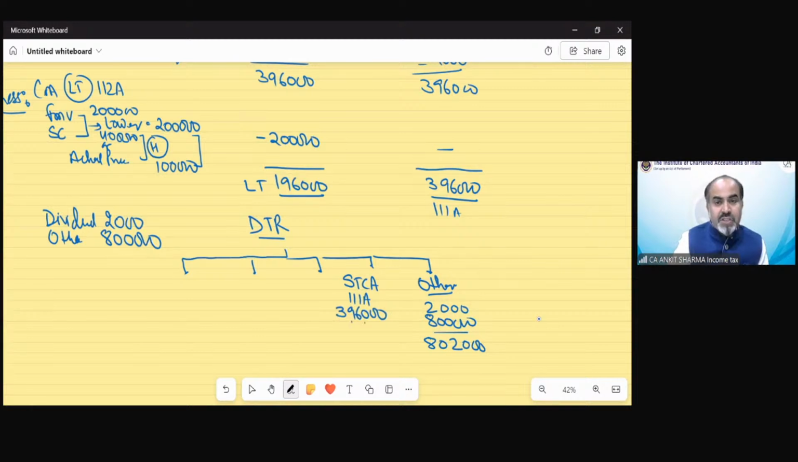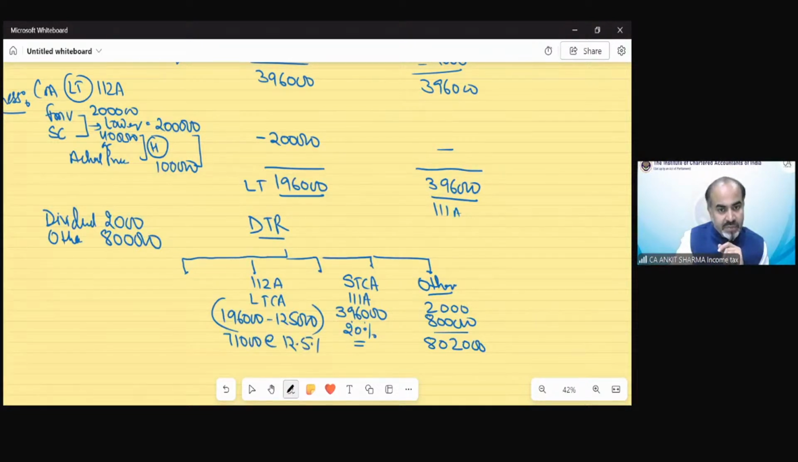And as the transaction has been taking place on or after 23rd of July, that is, the transaction is on 1st October 2024, that is going to be taxed at the rate of 20%, you can see. And we are having 112A long-term capital gain also there. And out of this 1,96,000, 1,25,000 would be exempted as per the exemption we are having. So 71,000 is going to be taxable at the rate of 12.5%.